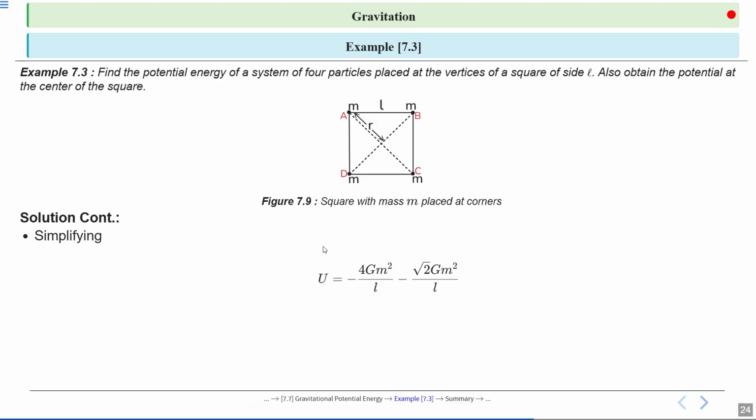Now, simplify the expression for potential energy. We have U is equal to minus 4GM square by L minus root 2 GM square by L. So, U is equal to minus GM square by L into 4 plus root 2.